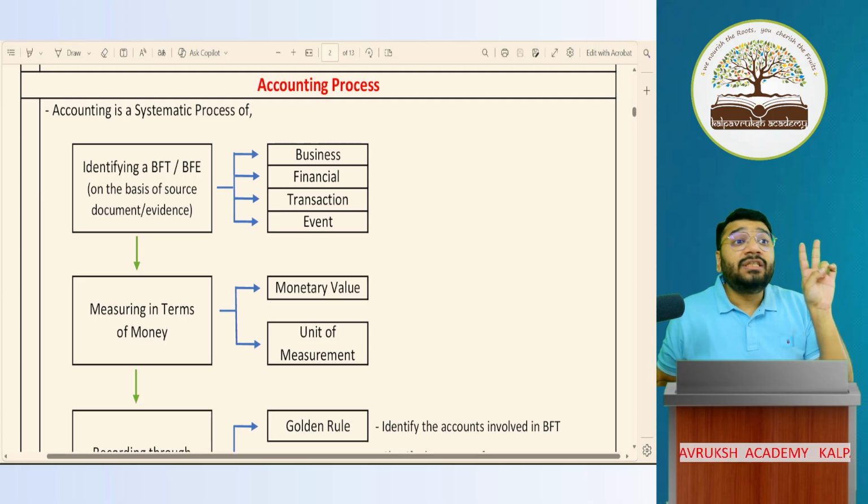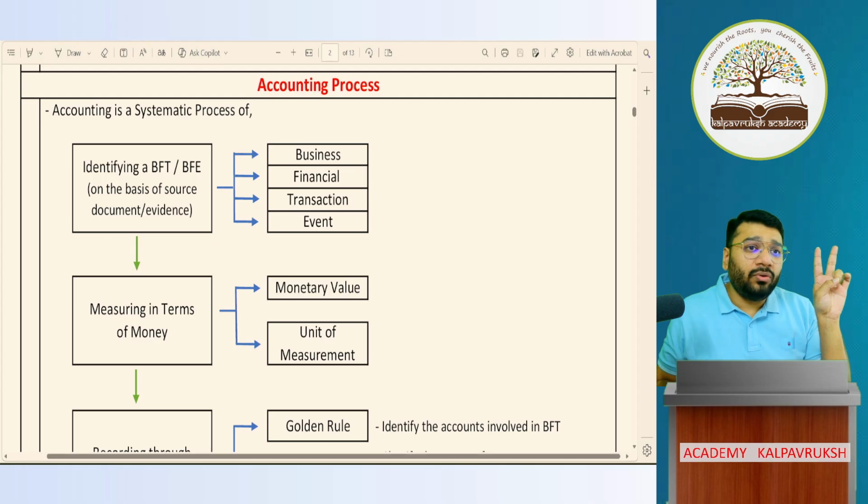After that, the journal chapter. In the journal chapter, I've taught you both golden rule and modern rule, using which the journal entry has to be cracked. A lot of people in 11th tend to learn the entries by heart. By-hearting entries will not be sufficient. You need to apply the golden rule or modern rule. So the second chapter that you have to become a pro in 11th is journal, followed by ledger, then depreciation. Trial balance is also okay, not much important in 12th.